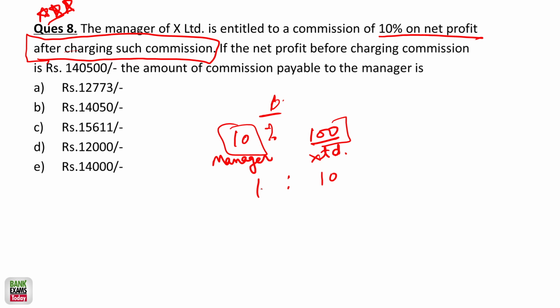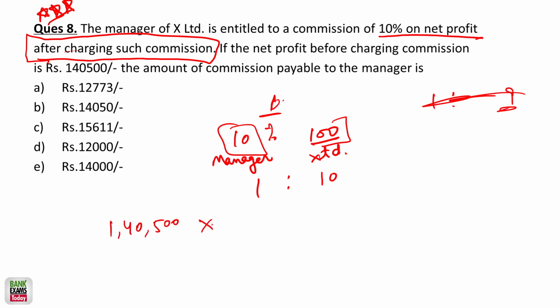If this term was not there, after charging, then the manager would get 1 and the X Limited would get 9. But here the story is different. He said after charging such commission. So once this commission is charged, the X Limited should get 10 and the manager should get 1. The net profit before charging such commission is 1,40,000.